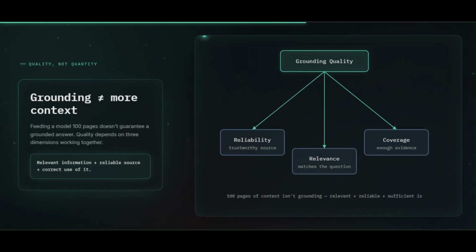Here's another misconception: more context doesn't automatically mean better grounding. You could give an LLM 100 pages of information and still get a bad answer. Why? Because grounding quality depends on three things: reliability. Is the source trustworthy? Relevance. Does this actually answer the question? And coverage. Is there enough evidence to support the answer? So don't focus on stuffing more information into the context. Focus on getting relevant, reliable, and sufficient evidence.